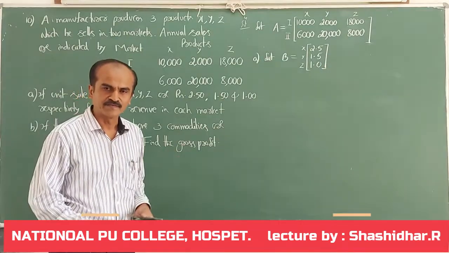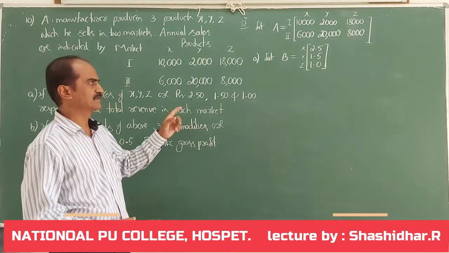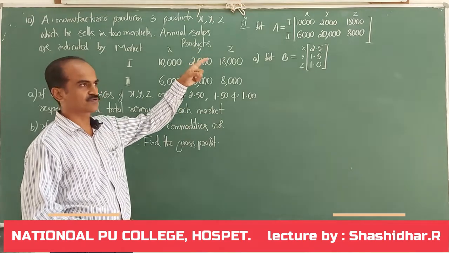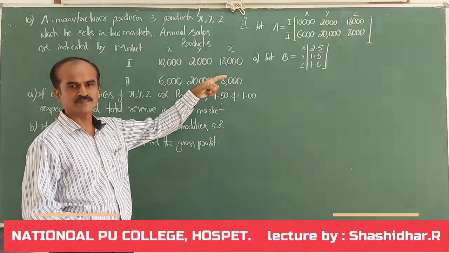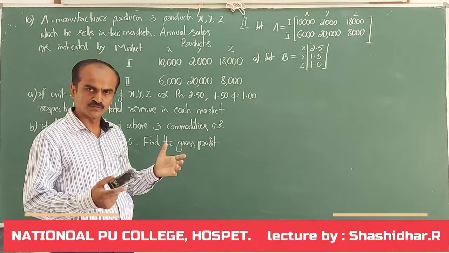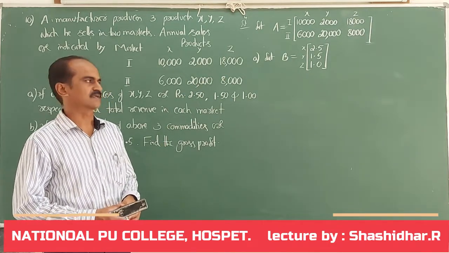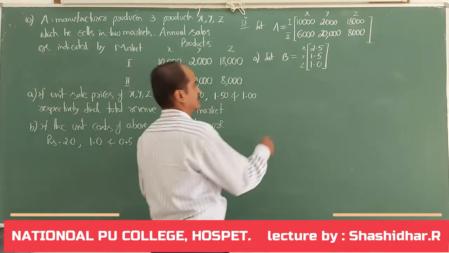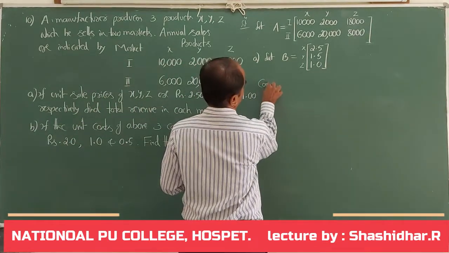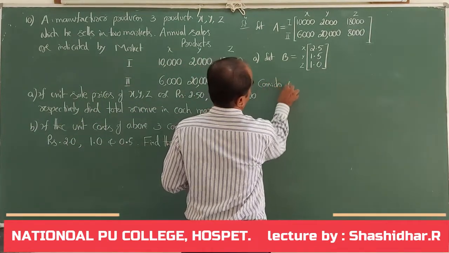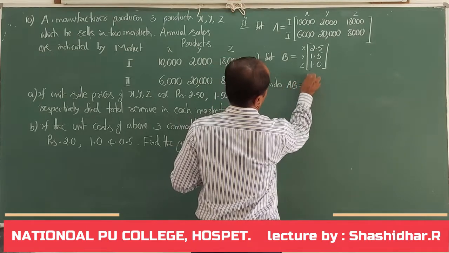How to get the revenue? Just multiply the number of items sold by its selling price. Add all those; that sum will give us the total revenue generated in the market. So that is why I consider A into B. Consider AB.